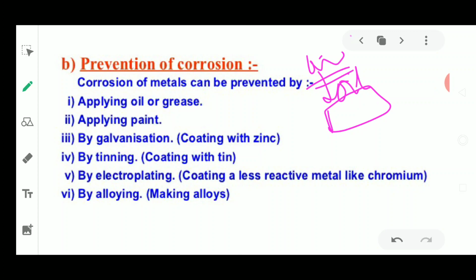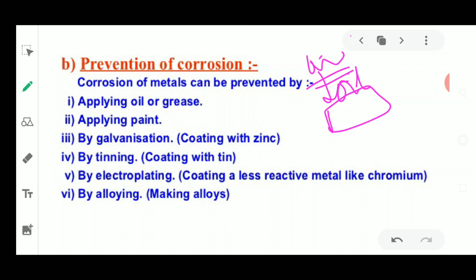Again, next is by electroplating, which means it is going to coat the less reactive metals like chromium over it. And by alloying, means by making an alloy. For example, stainless steel utensils are used in the kitchen. They are not going to lose their shine, and they are not going to get rusted, since they are made up of iron only from inside, but they are being coated, they are being alloyed. Okay, so alloys are being used for many purposes where it is not going to get rusted.